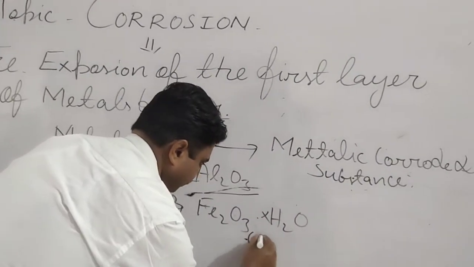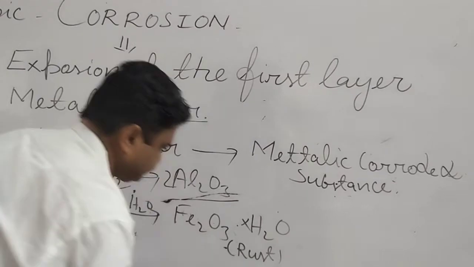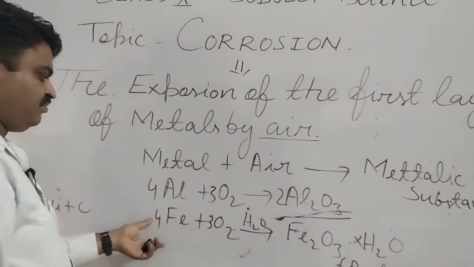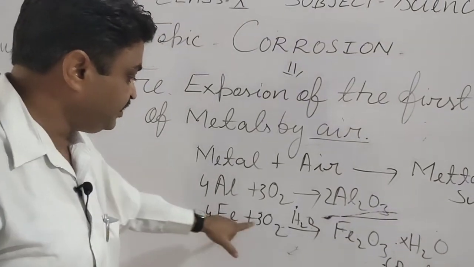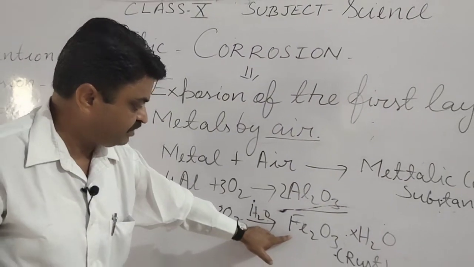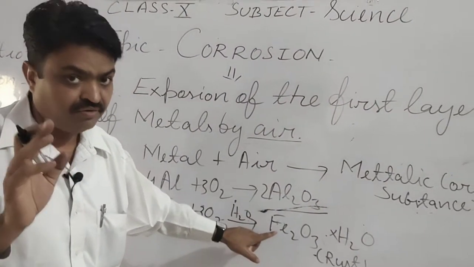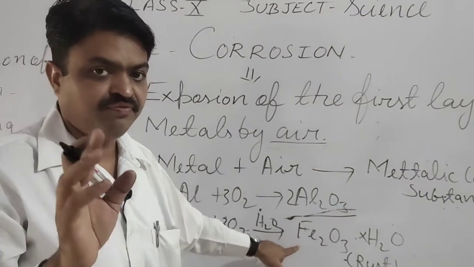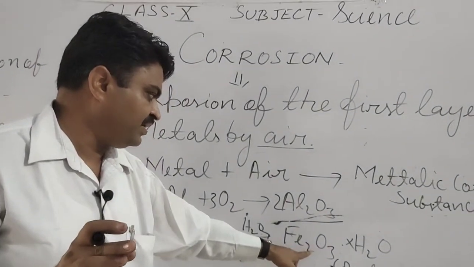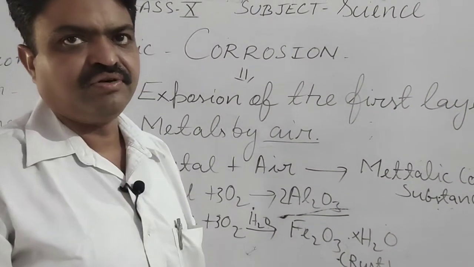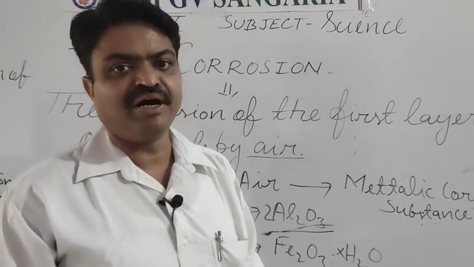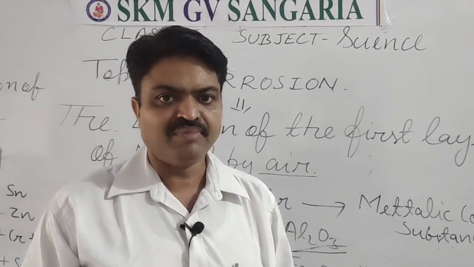It is the formula of rust. Rust is formed when iron metal reacts with oxygen, and what do they form? They form iron oxide. Which type of iron oxide? They form hydrated iron oxide, and that hydrated iron oxide is known as rust, and it has a brownish appearance.